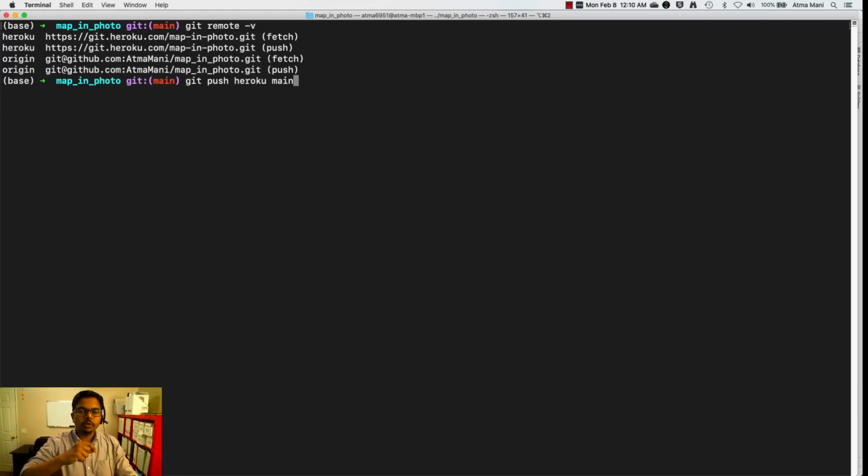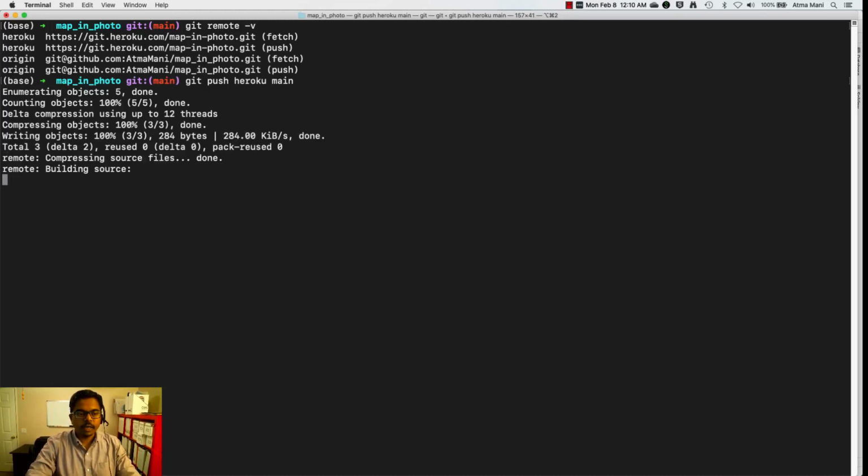Anytime you have an update, all you need to do is just commit those changes locally and call git push heroku main, and the whole application will just restart by itself, and it'll have all the updates that you have. So just to demonstrate the update part, I made a few different changes, like removing a couple of comments here and there, and I'm going to show you how it actually works. All these parts are very similar to how you would push to a Git local repository or remote repository.